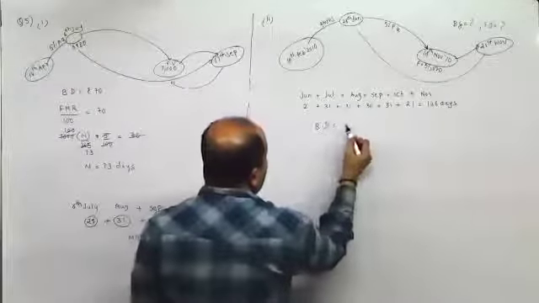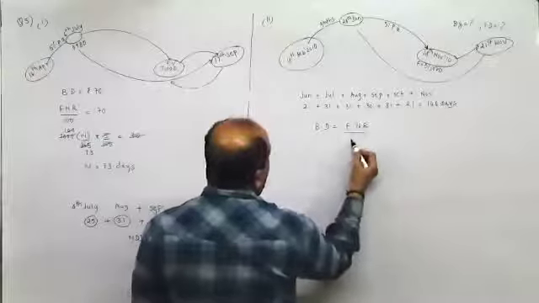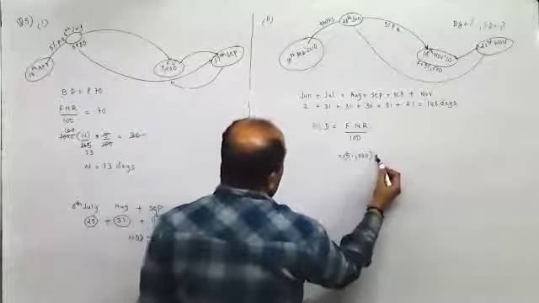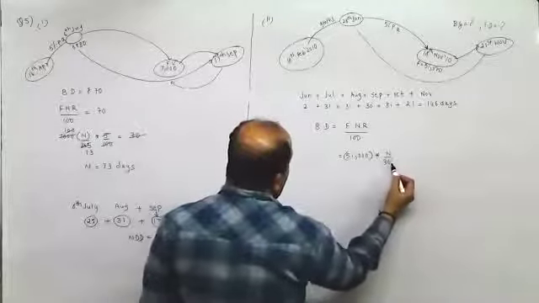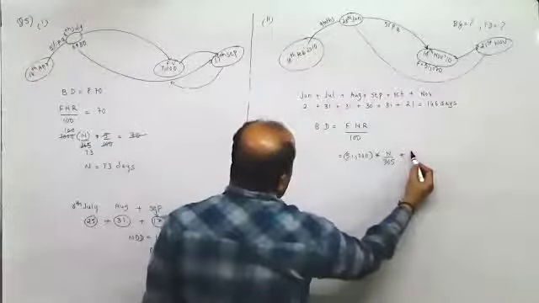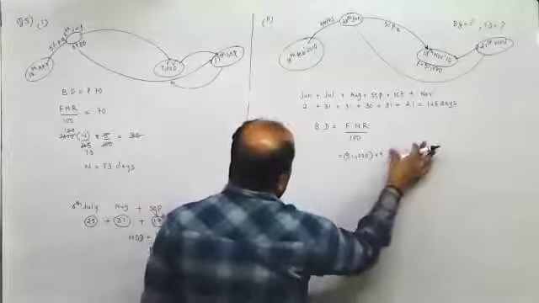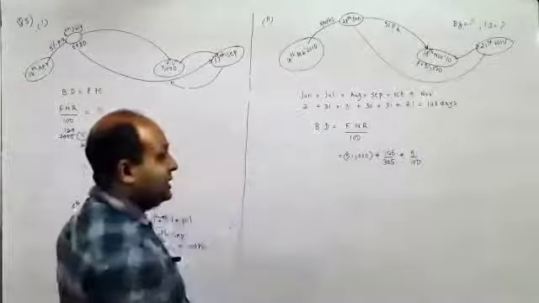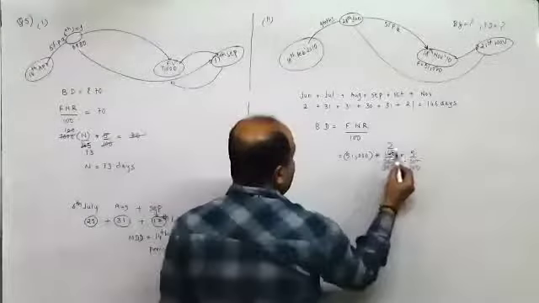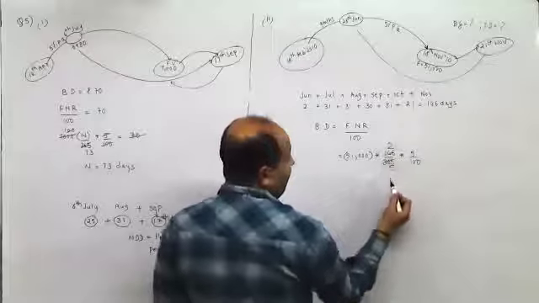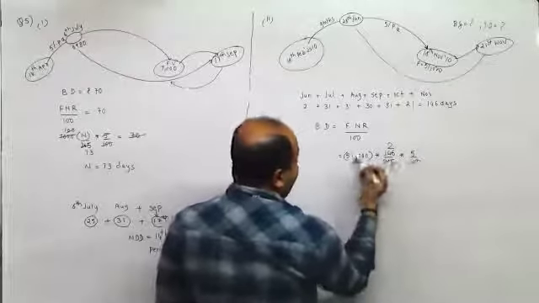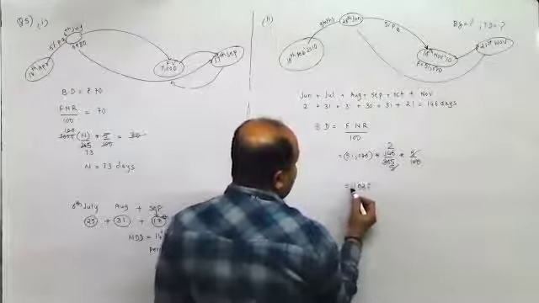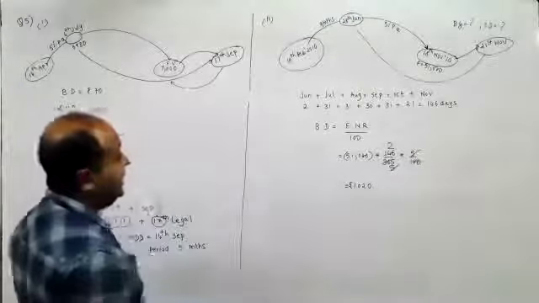Interest has been charged on face value 51,000 into n upon 365 into rate, which is 5%, and number of days is 146. So we get to know what is the interest charged. 73 twos are 146, 73 fives are 365. As I said, generally it is a multiple of 73. 5 and 5 get cancelled. 2 zeros get cancelled. This would be 1020 rupees. This is the interest charged.